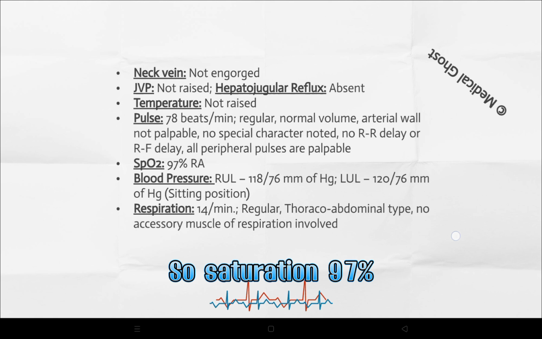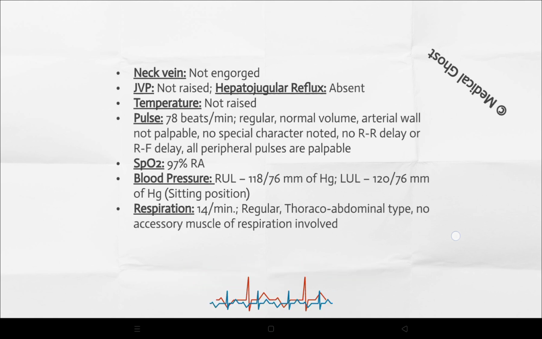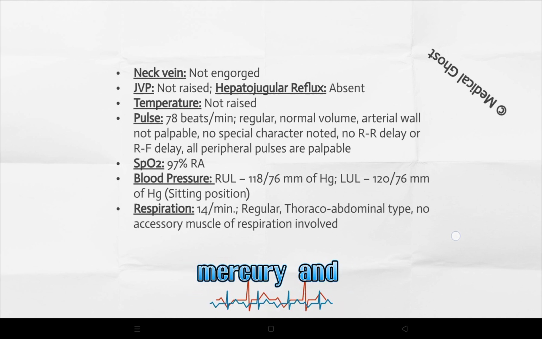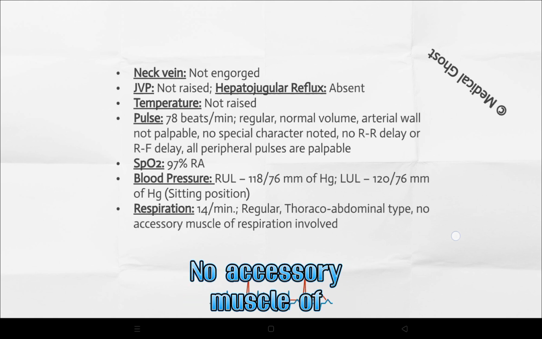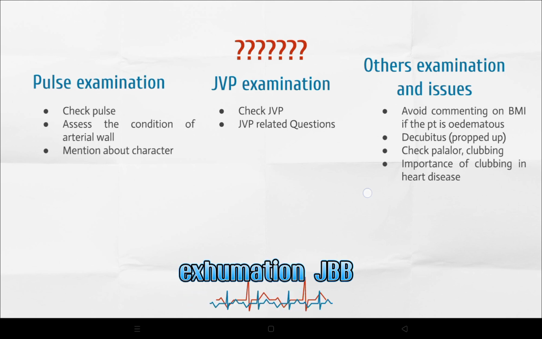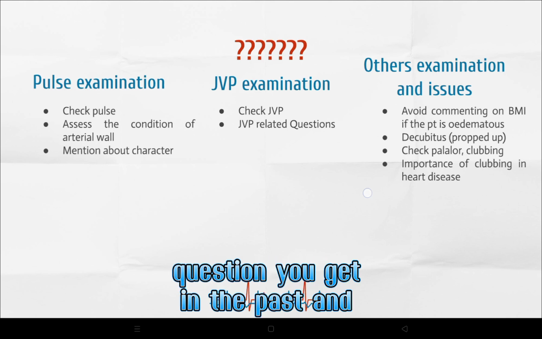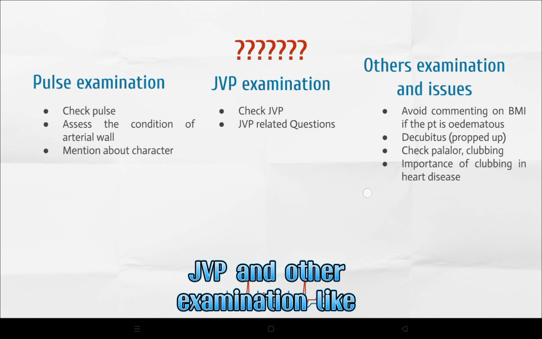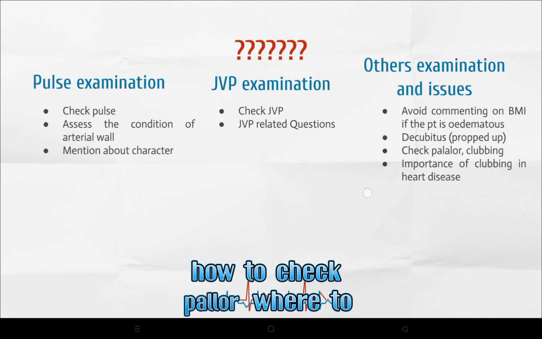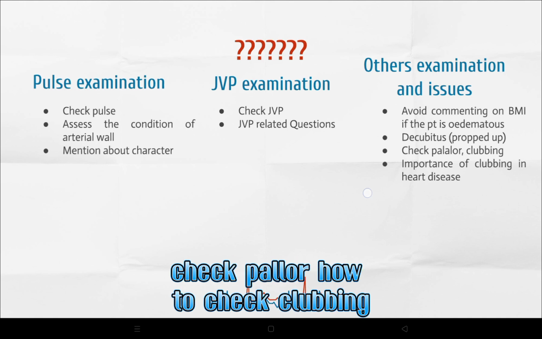Saturation 97% at room air, blood pressure as mentioned. Now mention the sitting position, and of course mention the unit millimeter of mercury. Respiration 14 per minute, regular, thoracoabdominal type, no accessory muscle of respiration involved. So as already mentioned, you have to know about pulse examination and JVP examination, questions regarding the pulse and JVP, and other examinations. You have to mention decubitus; generally in cardiac cases it is propped-up position. You may be asked how to check pallor, where to check pallor, and how to check clubbing.